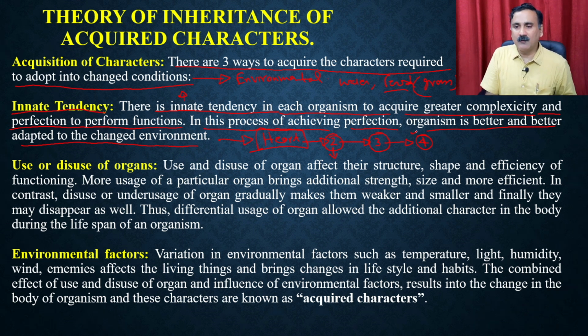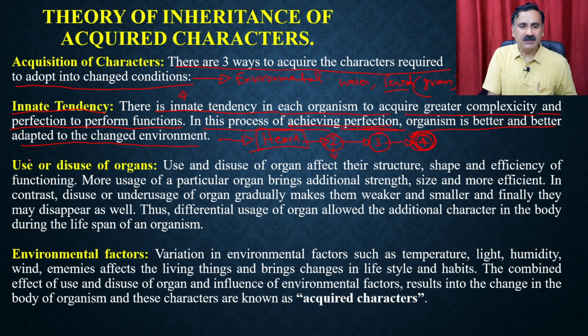As soon as you acquire the final thing, that is the four-chambered heart, it is actually going to be very precise. You are going to receive the deoxygenated blood in one chamber, you are going to supply the oxygenated blood from the other chamber, and so on. So why has the organism evolved into this? Because they want to acquire better perfection. The same is true for many other examples.